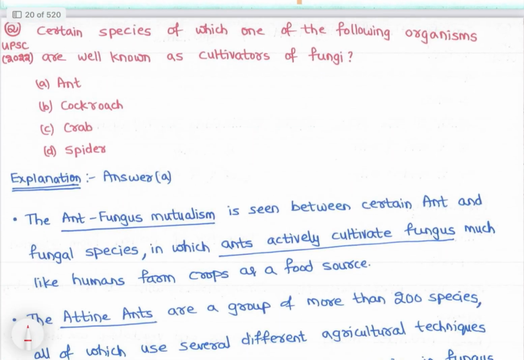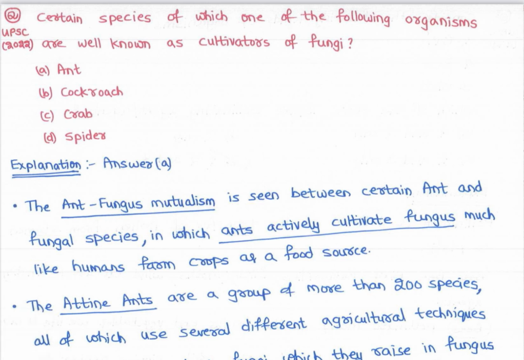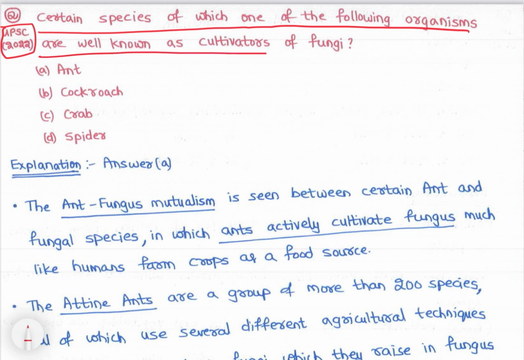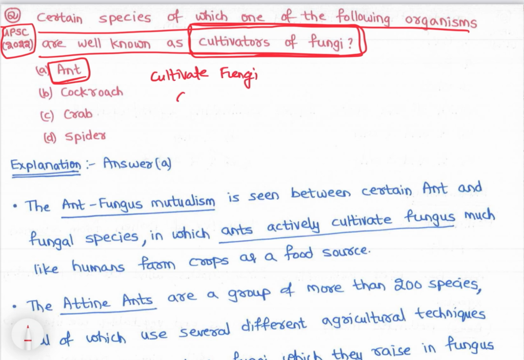Now let's see next. That is, next is this one. Question asked in 2022. That is, the certain species of which one of the following organisms are well known as cultivators of fungi? Cultivators of fungi means, see, there are few ant species which cultivate fungi. That means they are growing fungi, right? Like the way we are cultivating our crops, these ants are cultivating fungi, right?